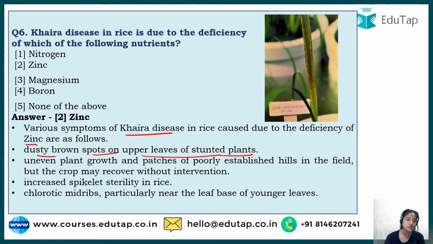So you can see dusty brown spots, which means if you touch them, you feel that they appear as dust. Apart from that, plant growth would be patchy and poorly established in the field, which means there would not be much growth. Spikelet sterility in rice: spikelets are basically the portion from where the grains occur, right? So that particular portion is sterile, which means they are not able to reproduce. Now they have lost that ability to reproduce.